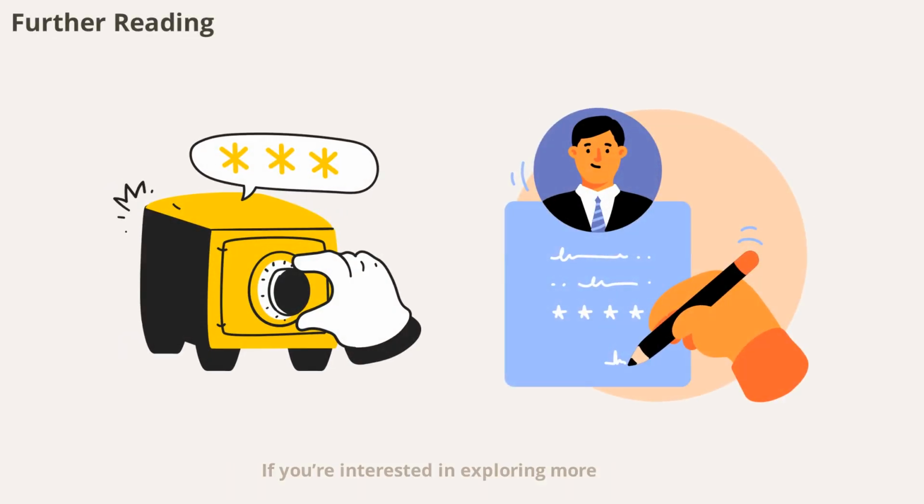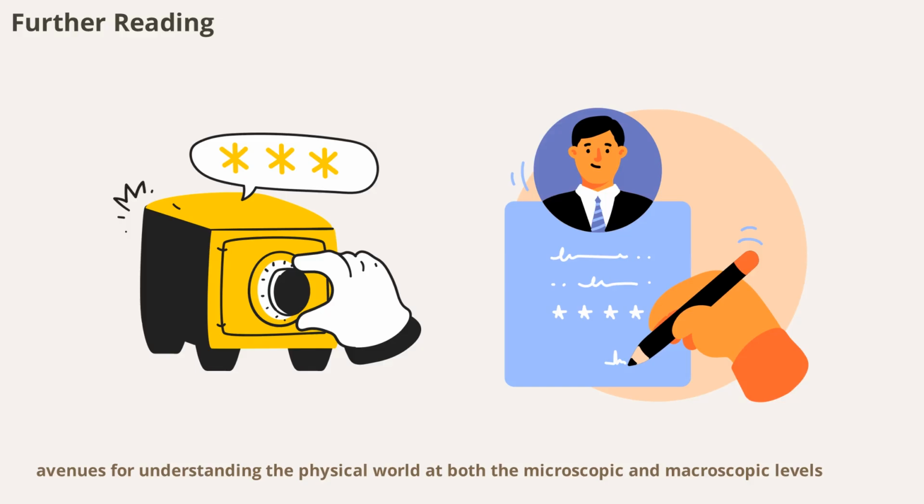If you're interested in exploring more, consider reading about statistical mechanics, thermodynamics, and the history of kinetic theory. These topics build on the concepts we've discussed and open up new avenues for understanding the physical world at both the microscopic and macroscopic levels.